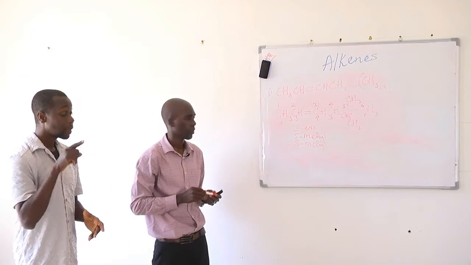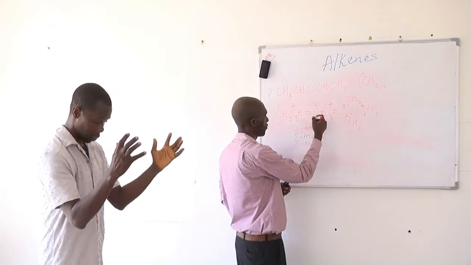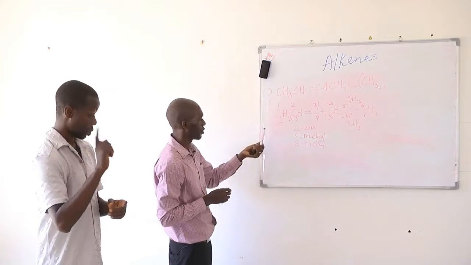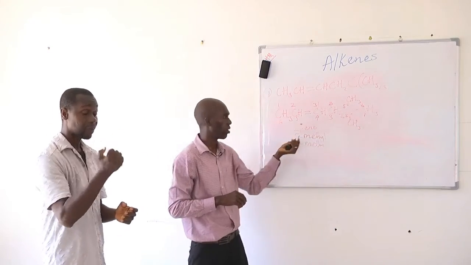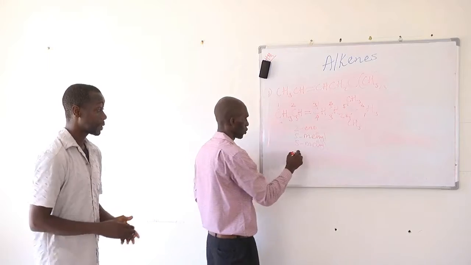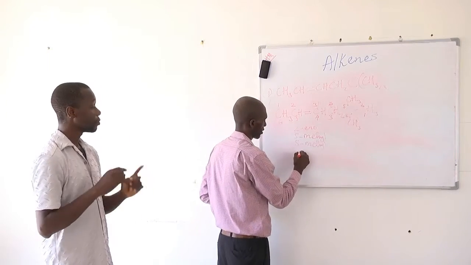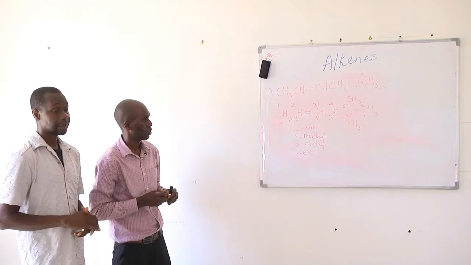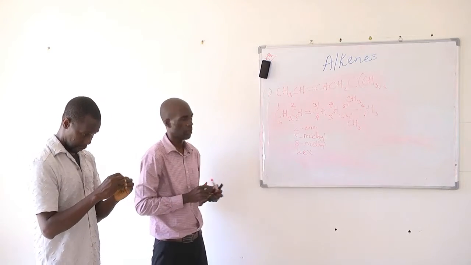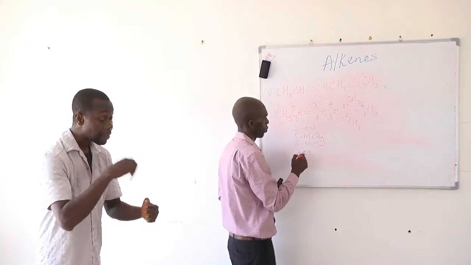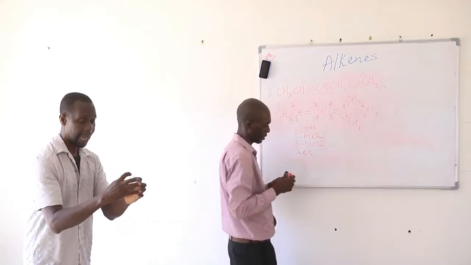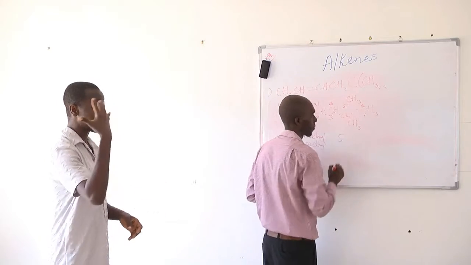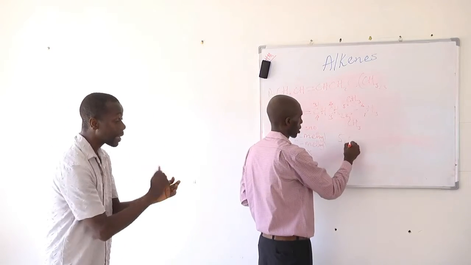Okay. So this we're going to put together to give a name to the alkene. But we forgot to mention the number of carbons. So the number of carbons here is 6. So this is going to be hex. Hex is the prefix for 6. So we'll join this together to give a name to our compound. So we start with the alkyl groups first. We always name the alkyl groups first. So the first alkyl group is on carbon number 5. Another alkyl group is on carbon number 5.